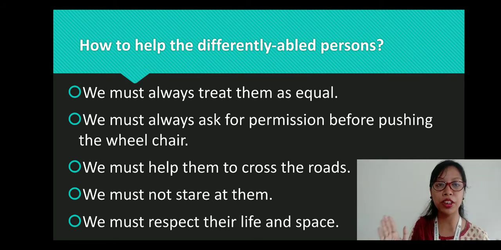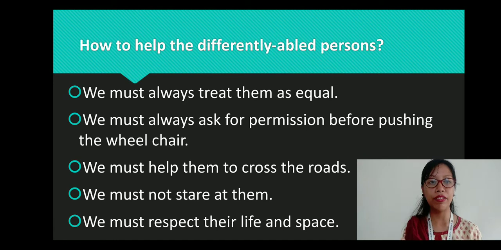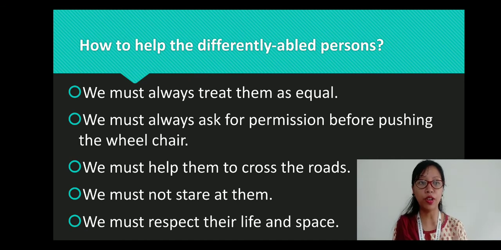Next is we must not stare at them. This is one of the most important things. We must not stare at them. If there is something different in them, that doesn't mean we are going to look at them continuously. No, that is very wrong. So we must not stare at them.